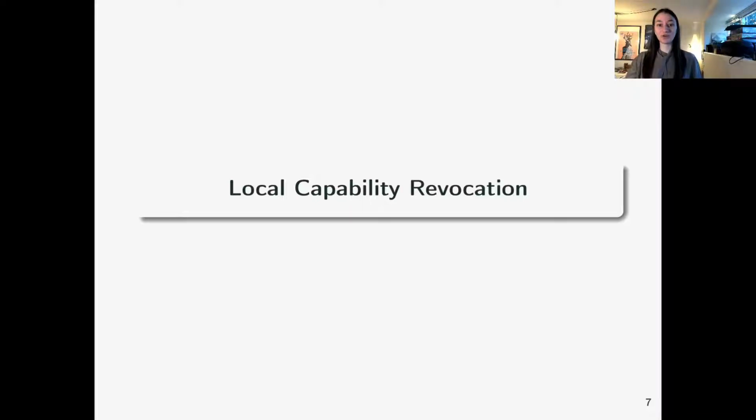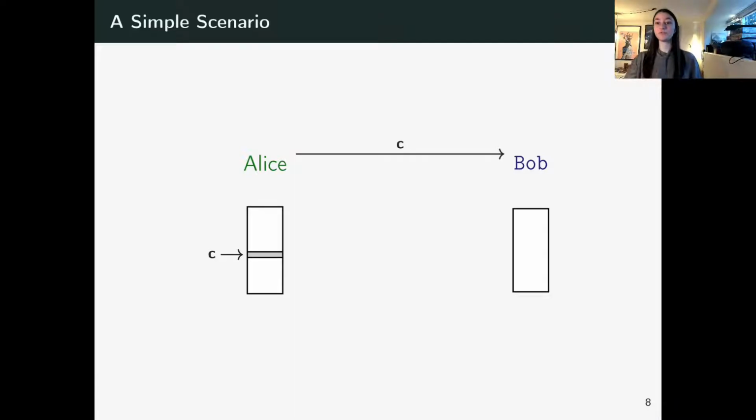But first, let's motivate the need for local capability revocation. And to do that, we will consider a simple scenario with two actors, Alice and Bob. Alice and Bob each have their own memory space, or heap, which are disjoint from one another. And in the first version of the scenario, Alice just calls Bob once, and she wants to share a pointer to her heap with Bob, pointing at address C.